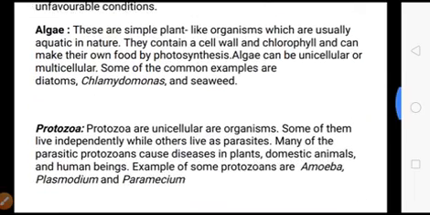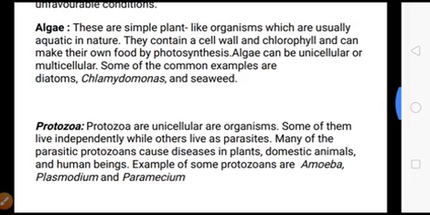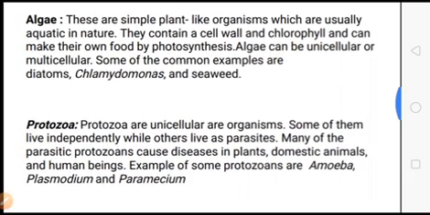Now the third one is the algae. They are simple plant-like organisms which are usually aquatic in nature. These contain chlorophyll and can make their own food by photosynthesis. Algae can be unicellular or multicellular. Some of the common examples are diatoms, Chlamydomonas, and seaweed.